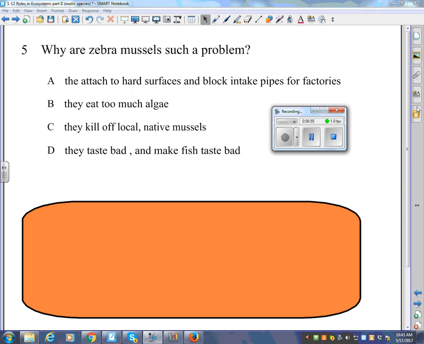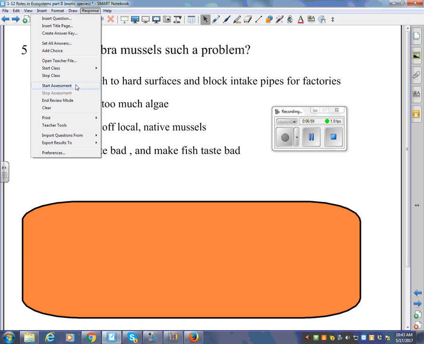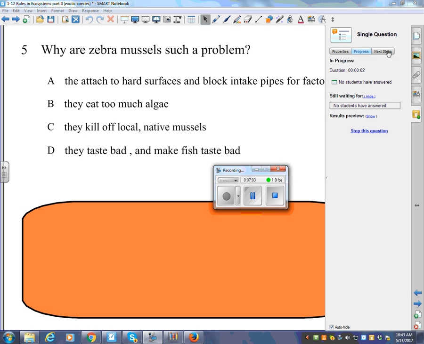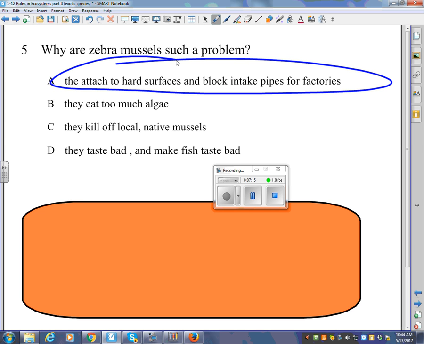Why are zebra mussels such a problem? Do you know? You can read it. Guys are getting quick. Yeah, why are zebra mussels such a problem? The answer is they attach to hard surfaces and block intake pipes for factories. So really, it's more of an industrial issue, but they actually can cause a lot of problems for anything.